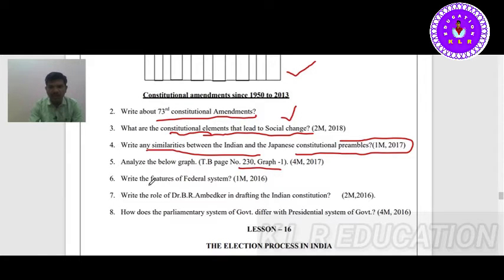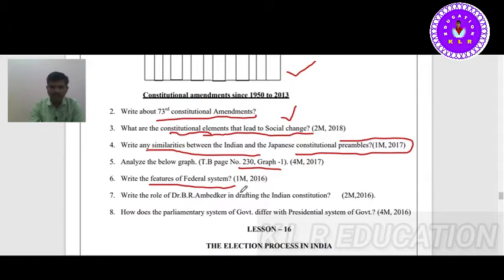What are the features of federalism? It is a very important question. Federalism means dual polity. Everywhere there are two. For example, in India, bicameralism is there. State level has the state government, central level has the central government. State level service cadre is different, and union level service cadre is different.